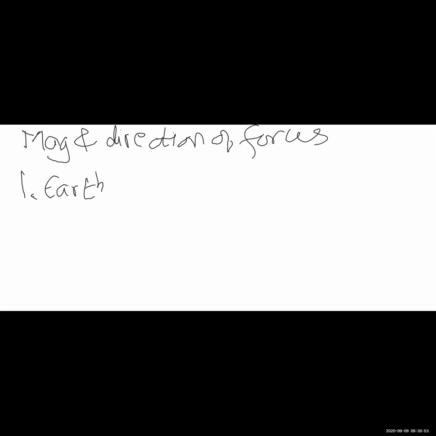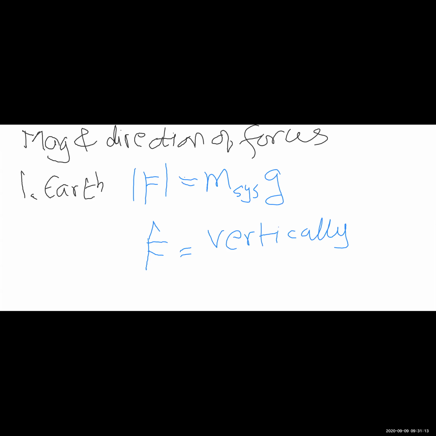And the Earth applies a force which has a magnitude and a direction. The magnitude is always equal to mass of the system into the acceleration due to gravity. And the direction of this force is always vertically downwards.